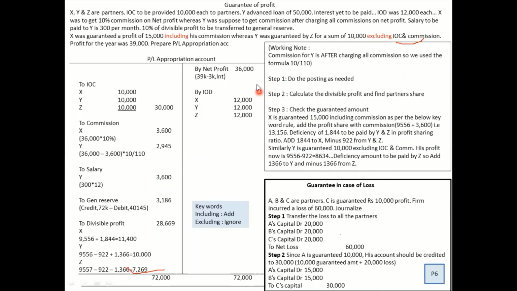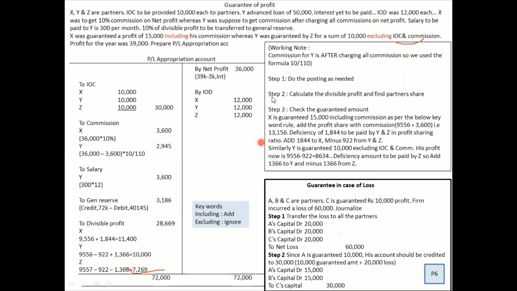And then what you will do, you will add up all these 3 figures in the credit side, all the 4 figures minus the debit side figure. And then you will understand that the balancing figure is 72,000. What are they saying? They have to give commission as the 72,000 is this side and 4145 is this side. You will get a figure 31860. So what is 10% of that? That is 3186. I hope this part is clear.